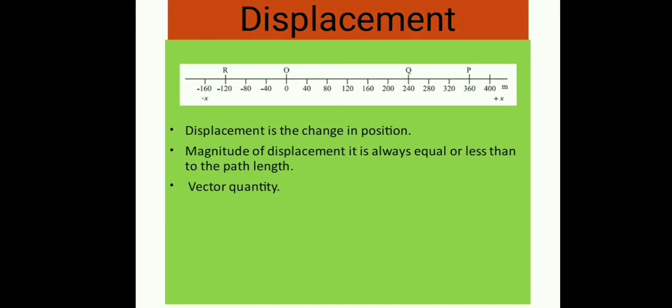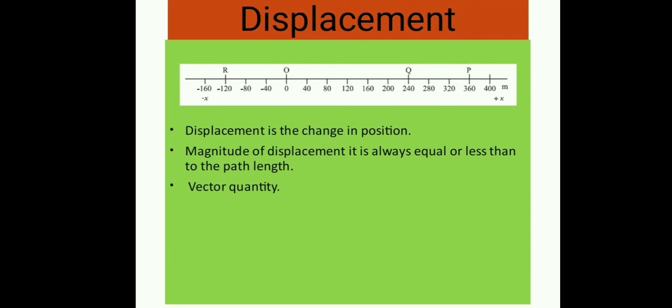Displacement. Displacement of an object in a given interval of time is defined as the shortest distance between the two positions of the object in a particular direction during that time, and is given by the vector drawn from the initial position to its final position. It is a vector quantity. Displacement is the change in position that is represented by del x, which is equal to x2 minus x1.